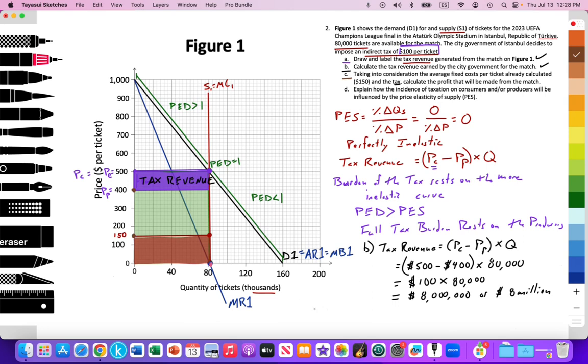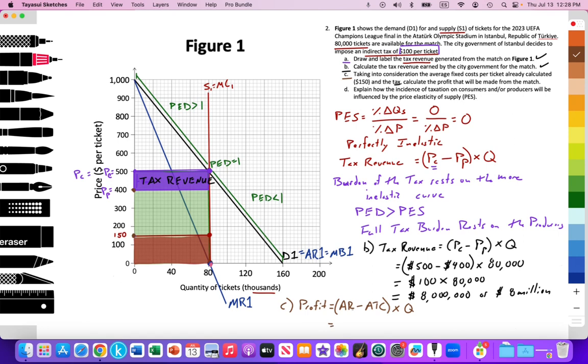So here, let's see if I can make some space here. Profit is equal to the average revenue minus the average total costs, price minus costs multiplied by the quantity.